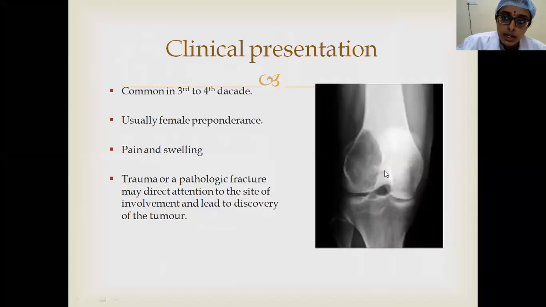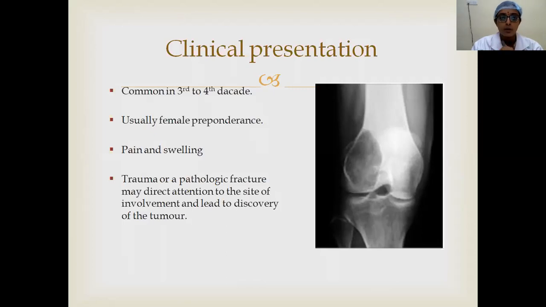Based on the radiological features, it is divided into three grades, the Campanacci grading, based on the continuity of the cortex, thinning of the cortex, and extension into the surrounding soft tissues. As the aggressiveness of the tumor increases, there will be a breach in the cortex, surrounding soft tissue involvement will be there, and pathological fractures may also be present in case of giant cell tumor.